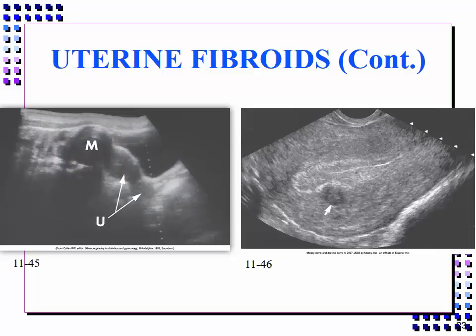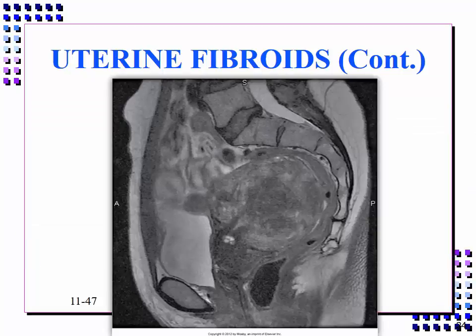Endovaginal or transvaginal ultrasound is the best modality to demonstrate small and submucosal uterine fibroids. And this endovaginal ultrasound image of the uterus in the sagittal plane demonstrates a fibroid filling the superior endometrial cavity. MRI is more sensitive than CT or ultrasound, but is indicated only when ultrasound is inconclusive. And this T2-weighted MRI sagittal image demonstrates a sharply marginated fibroid in the uterine fundus that contains both high and low signal intensity.